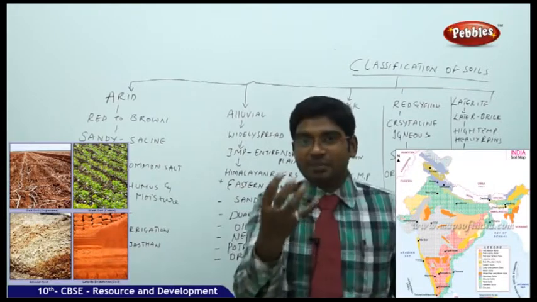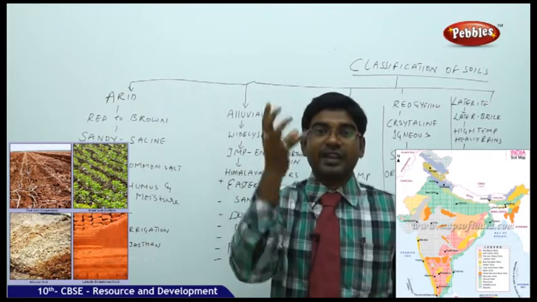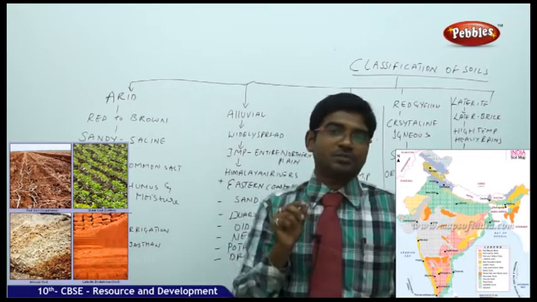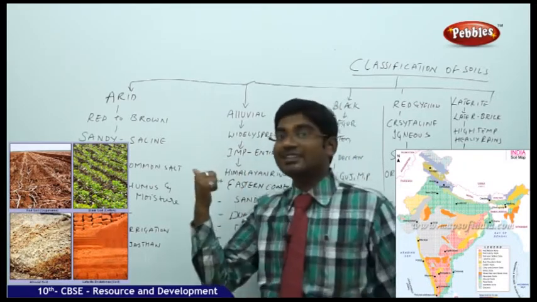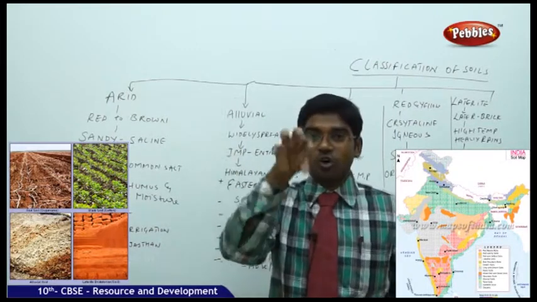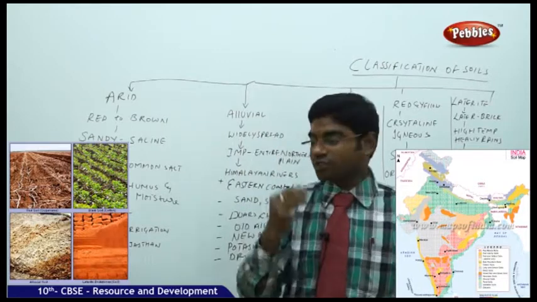Then it lacks the basic humus because bacteria cannot survive in these high temperature regions. It also lacks moisture. That's why we can't do cultivation in the desert lands. Very difficult. Then because of the calcium content being more in the soil, it results in problematic situations.